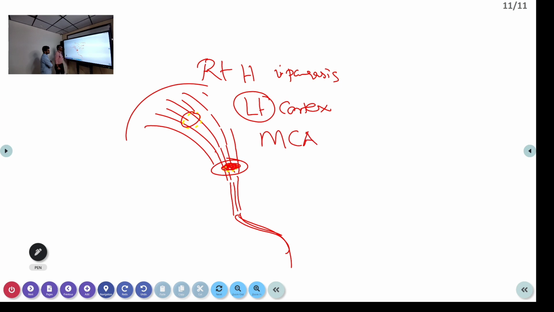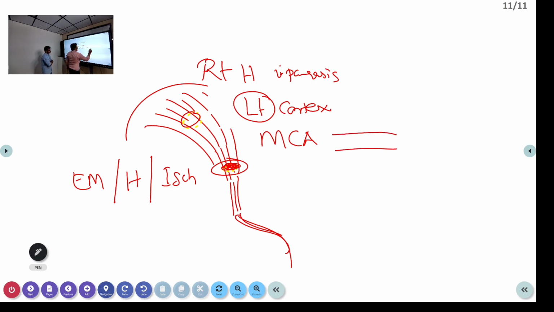What type of lesion is it? Is it embolism? Is it hemorrhagic? Is it ischemic? It's ischemic, because an embolic one would have produced symptoms while the patient was doing some activity, during the day and immediately, but this was on waking up, so the process would have begun in the night. So this is an MCA territory infarct. There will be some small lesion here. Due to rupturing of the lesion, there will be aggregation of platelets and fibrin products like this. Slowly it will block the artery. So it is mostly an ischemic lesion.